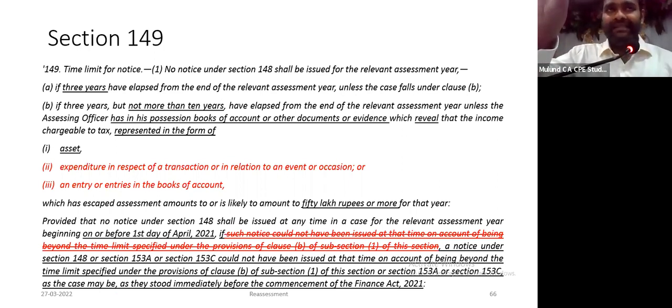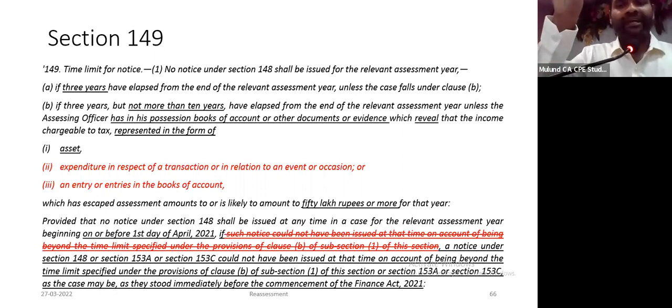The AO has in his possession books of accounts, documents, or evidence which reveal that income chargeable to tax has escaped assessment of more than 50 lakh rupees, and such income is represented in the form of an asset.